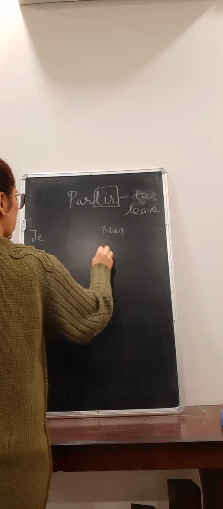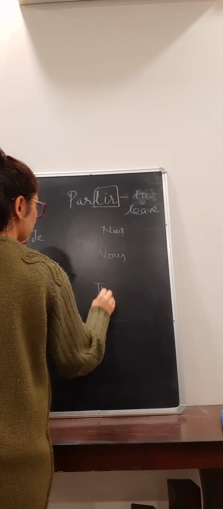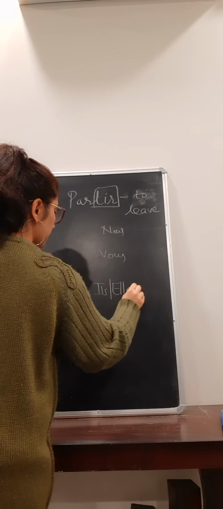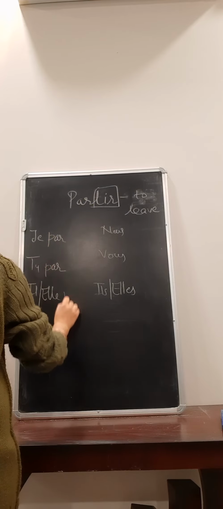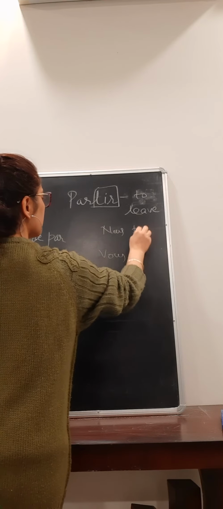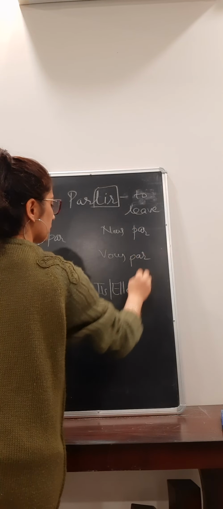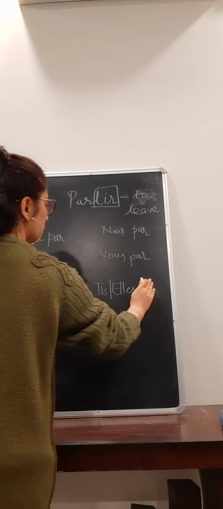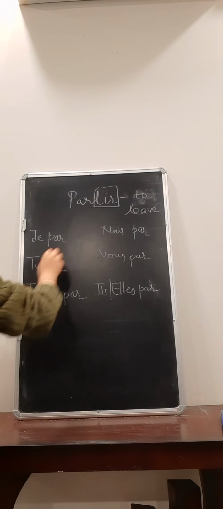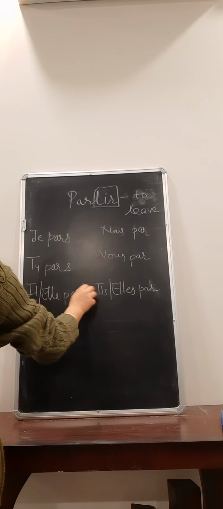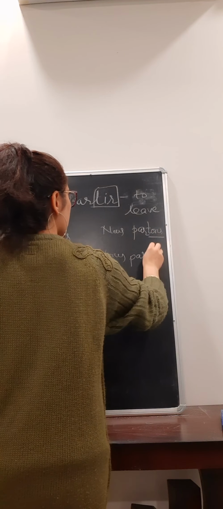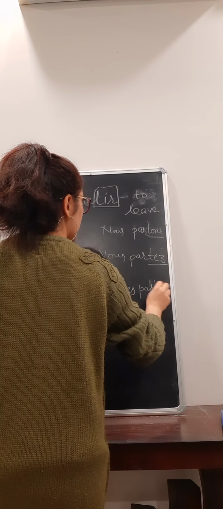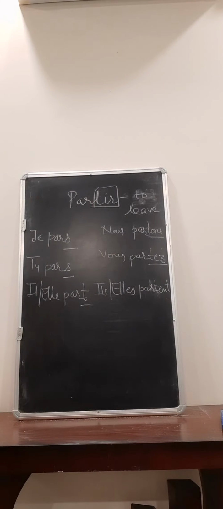So first write all the subjects, right? Now write the remaining part in front of all the subjects: par, par, par. Right? So what will be the suffixes? S, S, T, then TONS, TEZ, then TENT. So what are the suffixes?